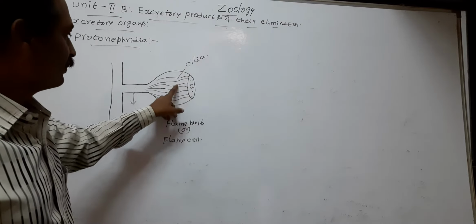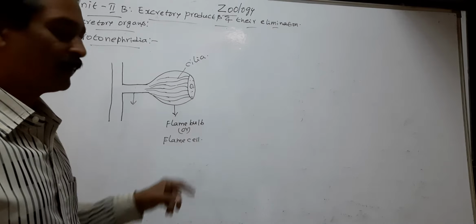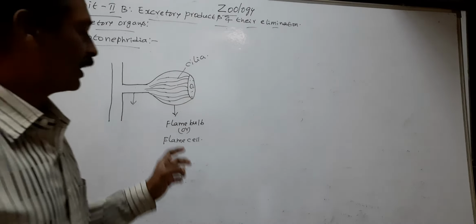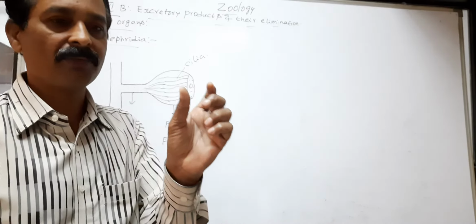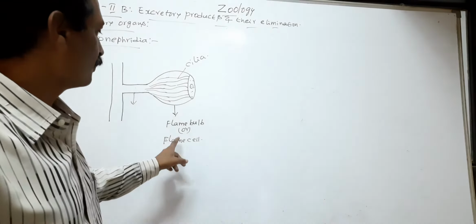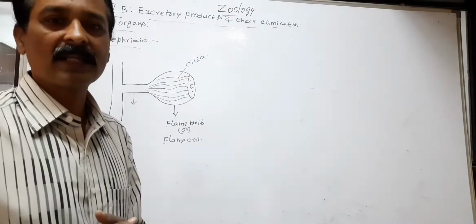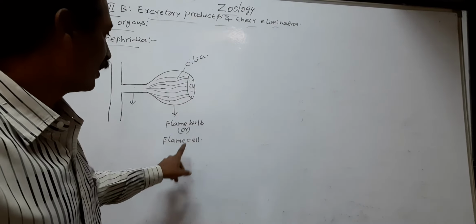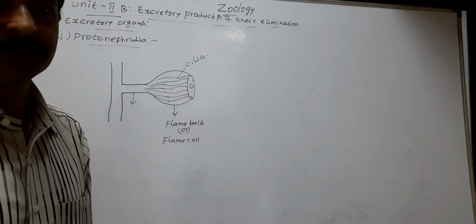The movement of cilia of the flame cell appears like a flame. Hence the name flame bulb or flame cell.